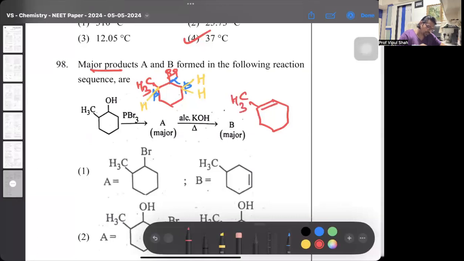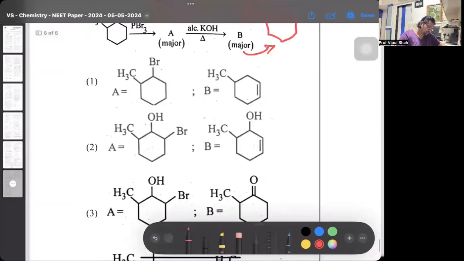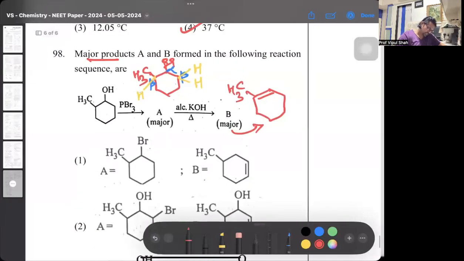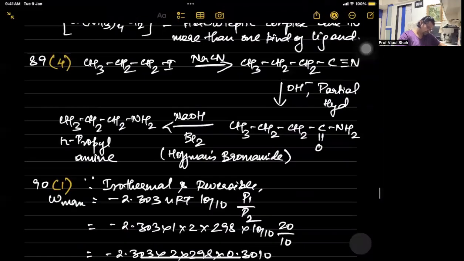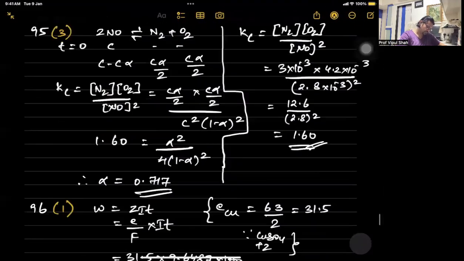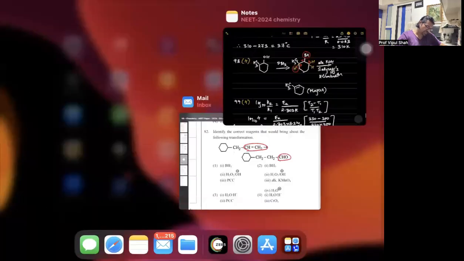A double bond will come here. That will be the major product. All right. And if you observe, that's nothing but option 4. So 98, that's option 4. It's nothing but a concept of Saytzeff's rule.